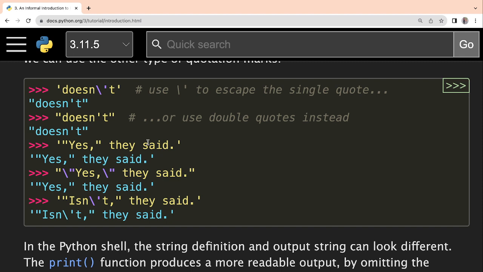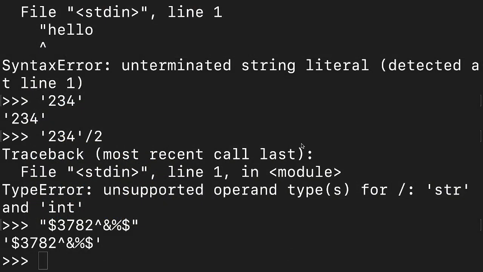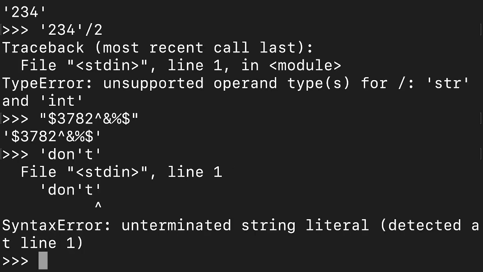So let us go back to the terminal and see some examples. As you can see here, let us say I am trying to represent don't. In that case I will write it this way. This is how we write don't, and of course outside quotations must be there for representing a string, which we learned just now. But in this case what will happen? We will get a syntax error. Okay, why will we get a syntax error?